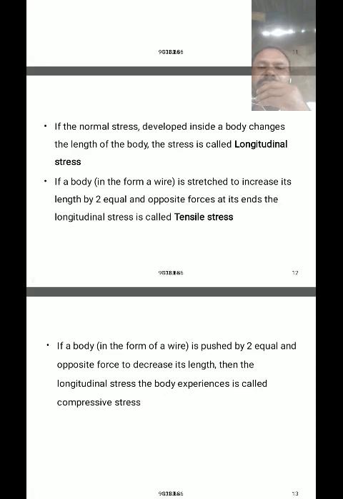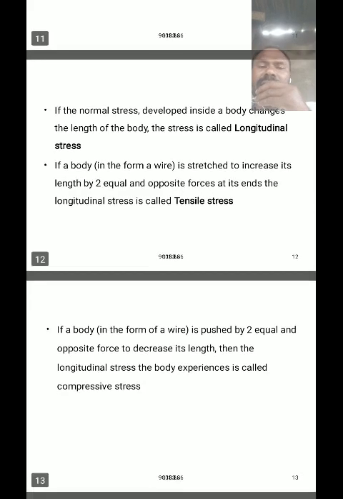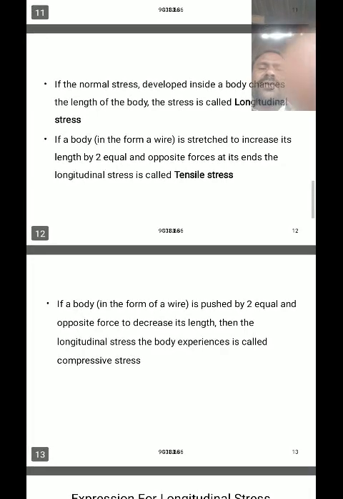If a body in the form of a wire is stretched to increase its length by two equal and opposite forces acting at both ends, then the longitudinal stress is called tensile. Here, the stress which causes a change in length of a body is called a longitudinal stress.